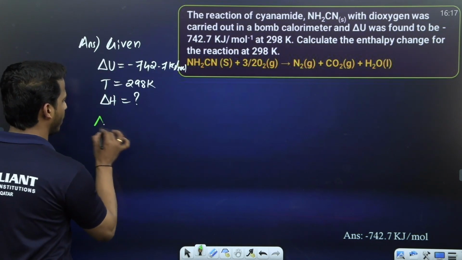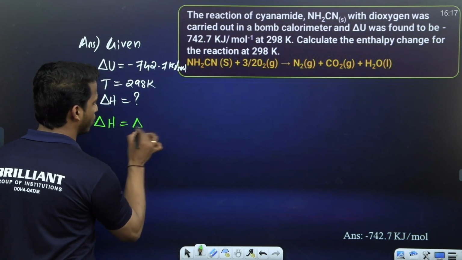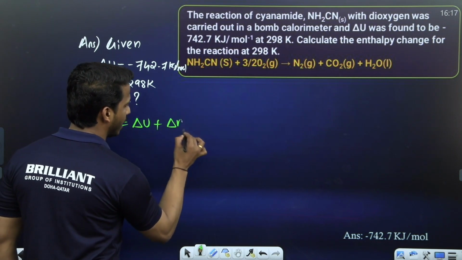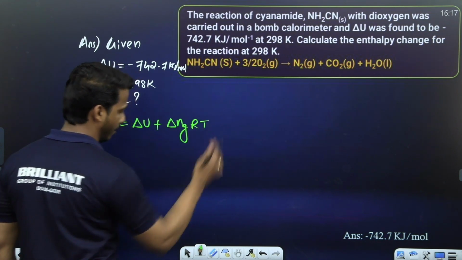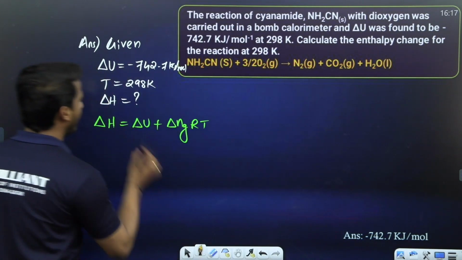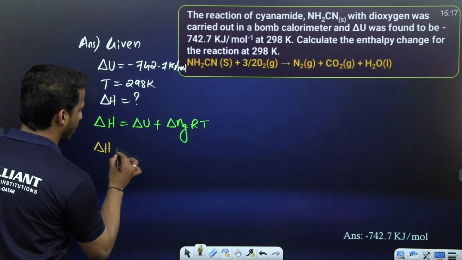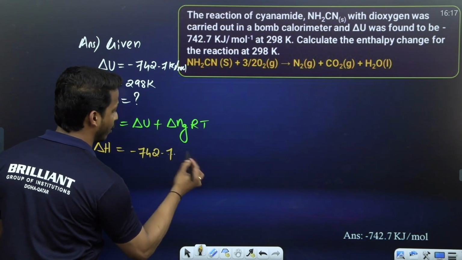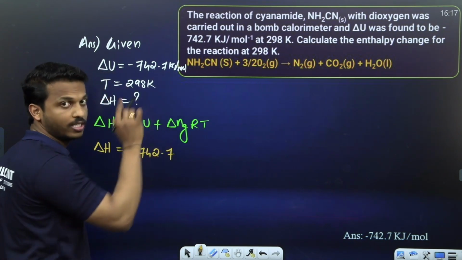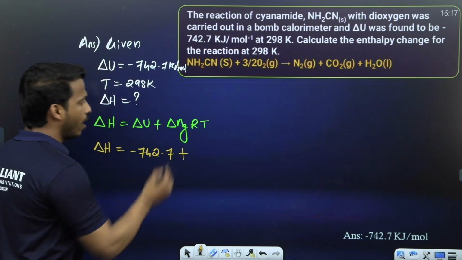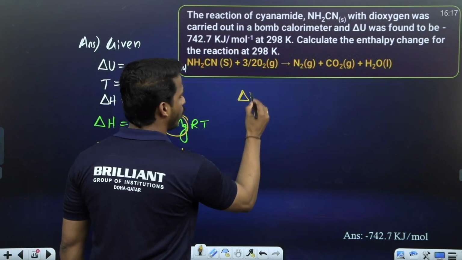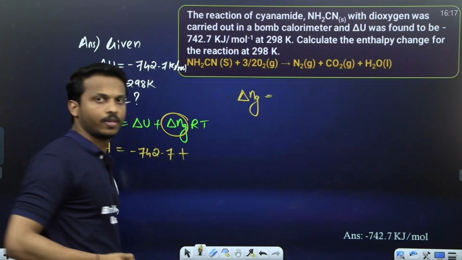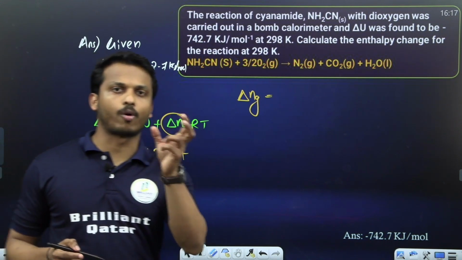What is the equation we have? Delta H equals delta U plus delta n g RT. Right, let us substitute. Delta H is to be calculated. Delta U is given, minus 742.7. Be very careful with the unit, okay? Kilojoule is given. Plus, what is delta n g? How to calculate delta n g? What is delta n? Change in number of moles.